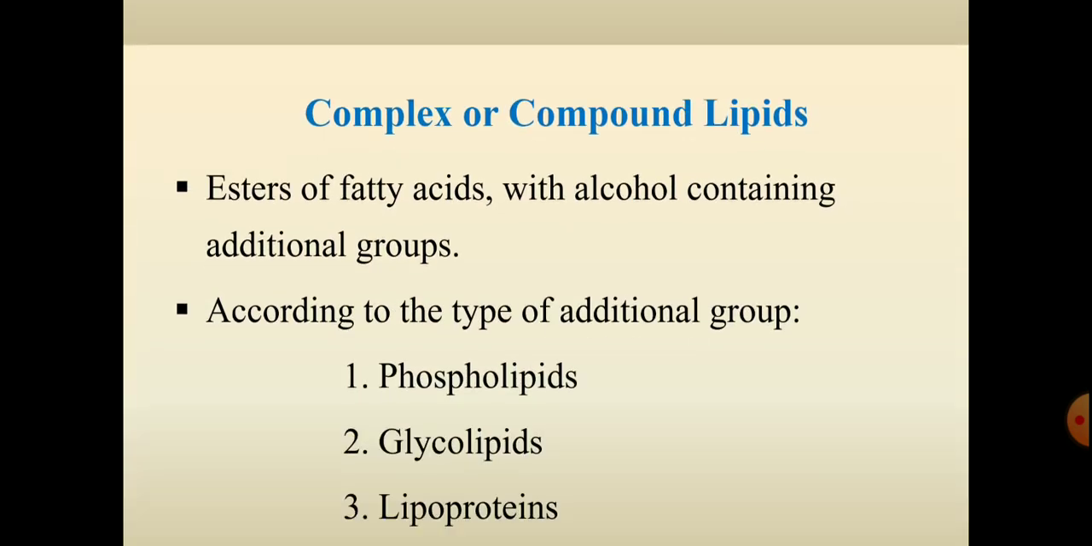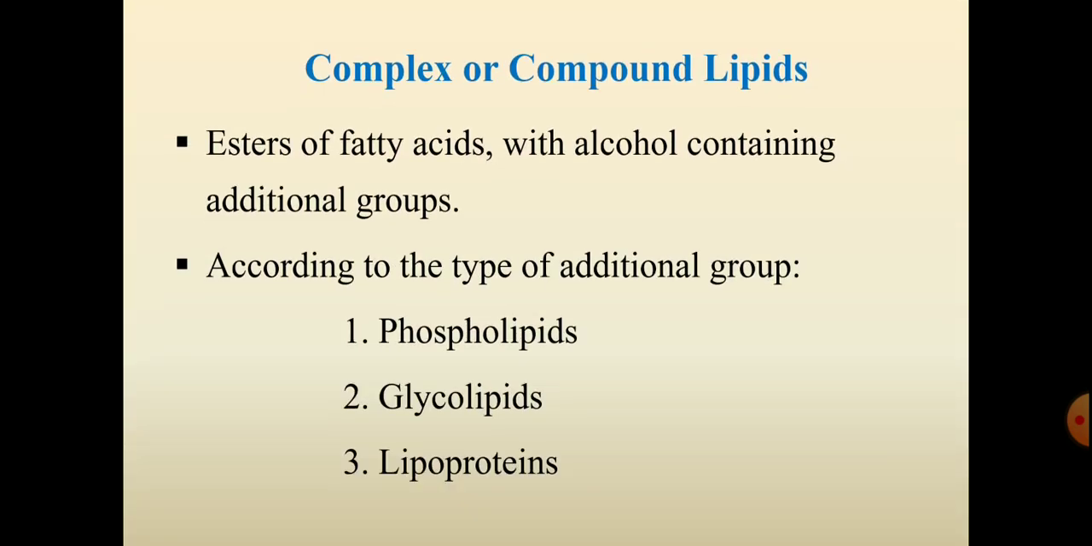Then complex lipids. Complex lipids consist of fatty acid, alcohol, and an additional group. So there is an additional group along with the fatty acid and alcohol when compared with the simple lipid. Simply we can say that a complex lipid is nothing but a simple lipid with an additional group, because a simple lipid consists of fatty acid and alcohol, and a complex lipid consists of fatty acid, alcohol, and an additional group. Depending on this additional group, the complex lipid is of three different types.